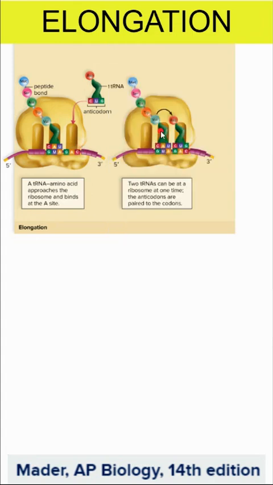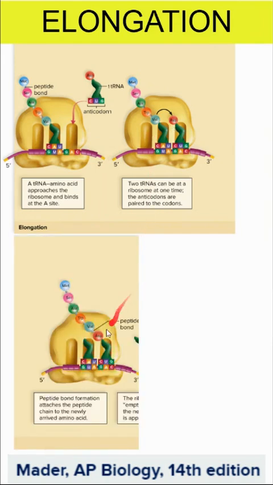So we have the peptide in the peptide spot, and we have the new transfer RNA landing in the amino acid spot. Now, the ribosome, through enzymes, or ribozymes, is going to help form the covalent peptide bonds that join the amino acids together. And now this is going to shift.